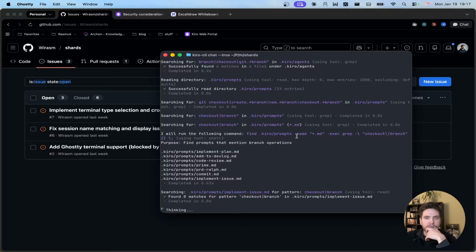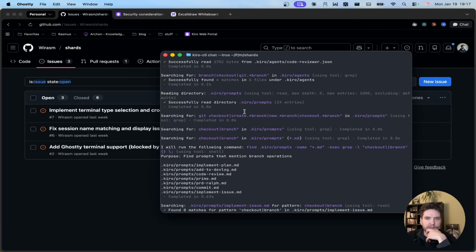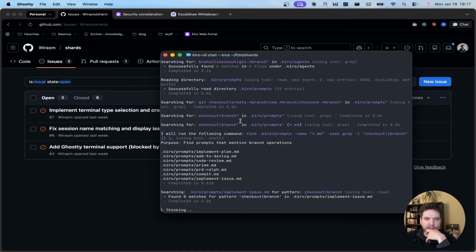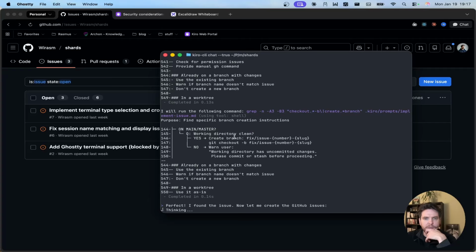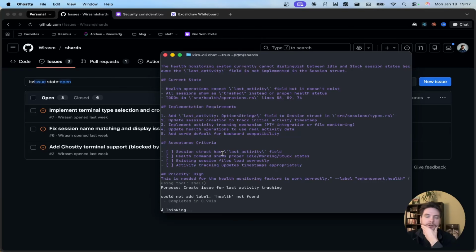But I think that it's actually checking the prompts here first. I think that's actually good. Let's see if it updates anything. Yeah. Okay, so it's updating. Perfect. So yeah, I'm just going to clean this up.